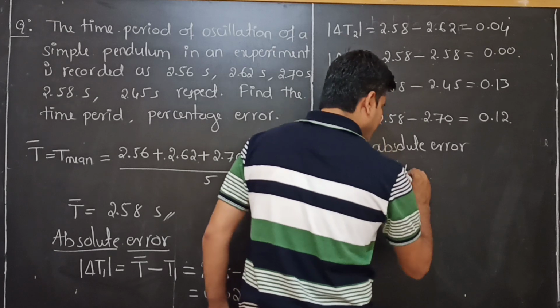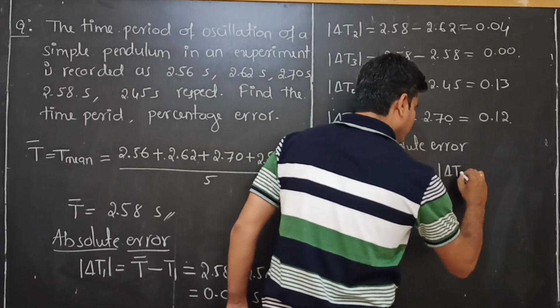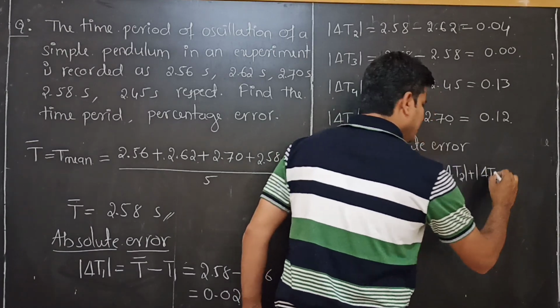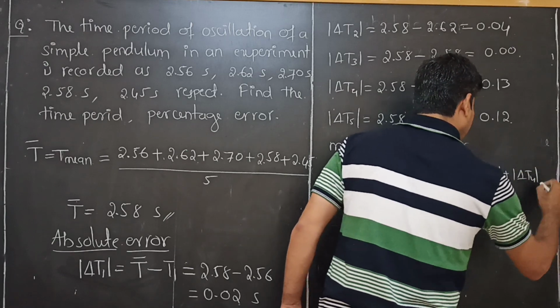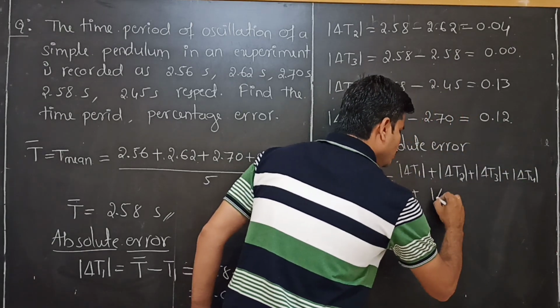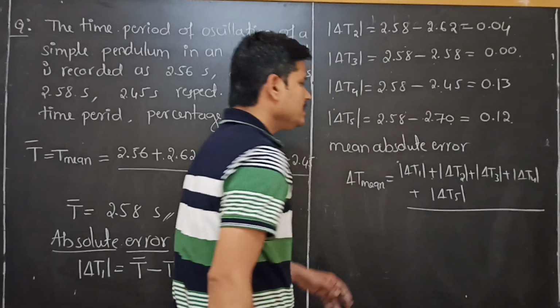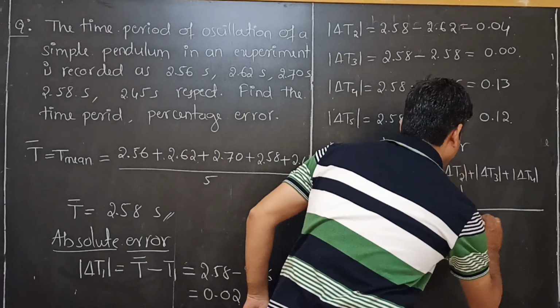The formula is the magnitude of delta T1 plus magnitude of delta T2 plus magnitude of delta T3 plus magnitude of delta T4 plus magnitude of delta T5, whole divided by the number of times, 1, 2, 3, 4, 5.